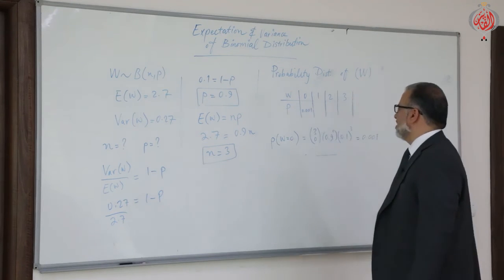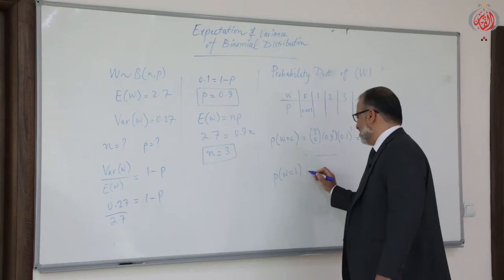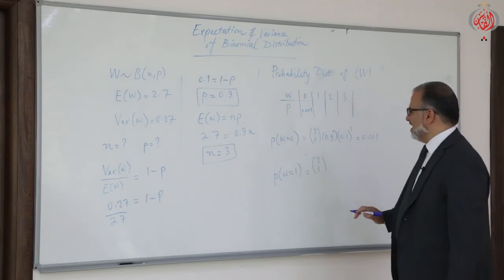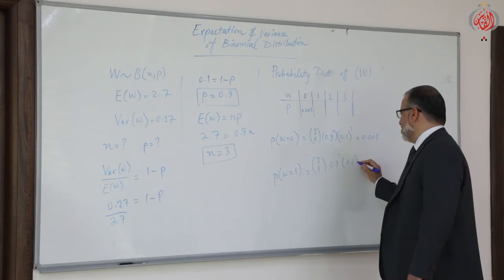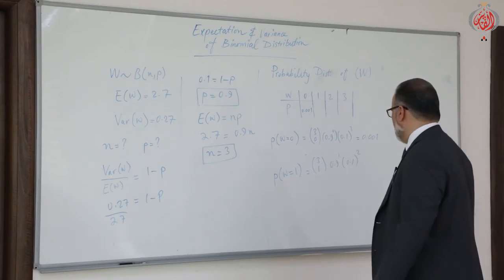0.001. Now do it with probability of W equals 1. So we'll say 3 combination 1, then 0.9 to the power of 1 times 0.1 to the power of 2. Exactly.